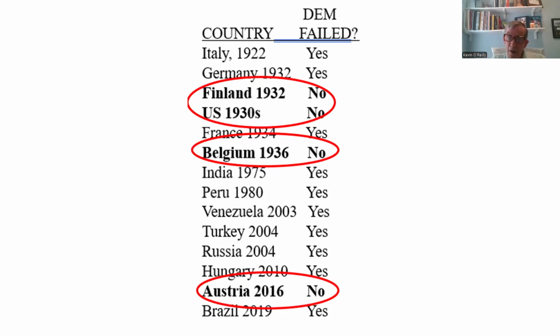What we're looking at is, why do democracies fail? And in 4 of these cases they didn't fail. That way we can compare the ones that did and didn't fail. Well, wait a minute, if it happened here but didn't happen there, kind of thing. You'll learn this in science class also. So Finland, 1932, the US in the 30s, Belgium, and Austria.